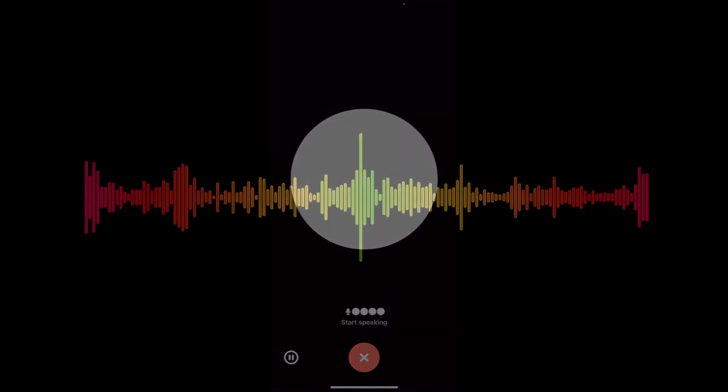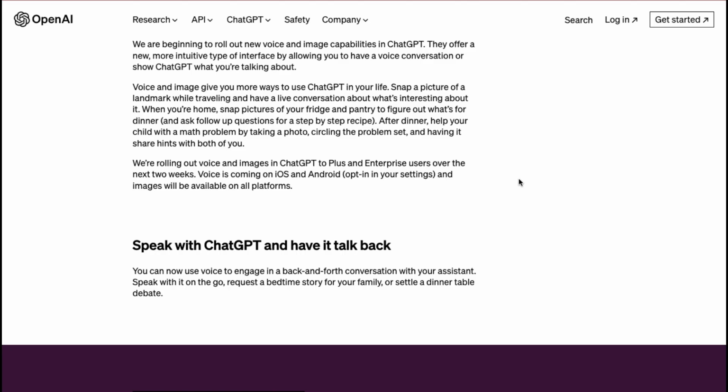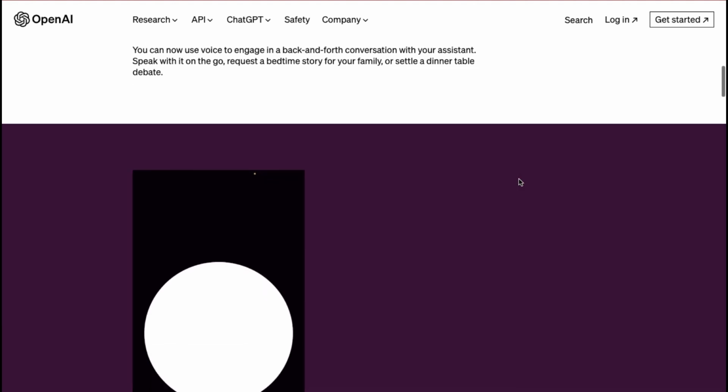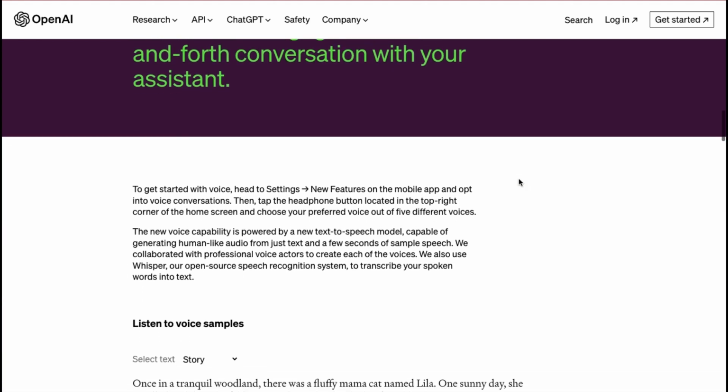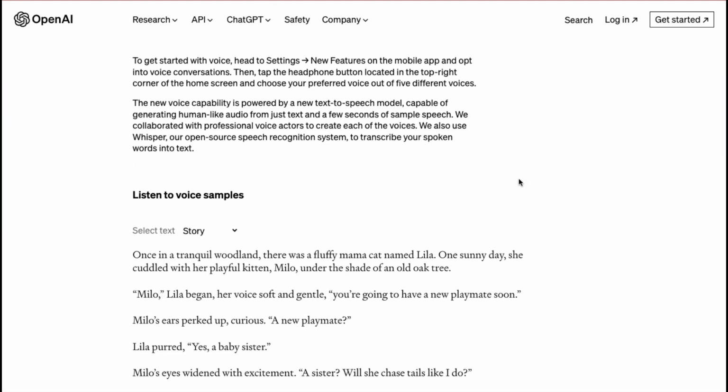To activate this, you can go into settings and then new features on the mobile app. Then you can select the voice conversations. The voice capabilities here are powered by the new text-to-speech model, which can generate human-like audio from just a few seconds of sample speech. From initial assessment, the speech generation is not that different from other top-tier text-to-speech models, similar to ElevenLabs, Murf, or PlayHT.